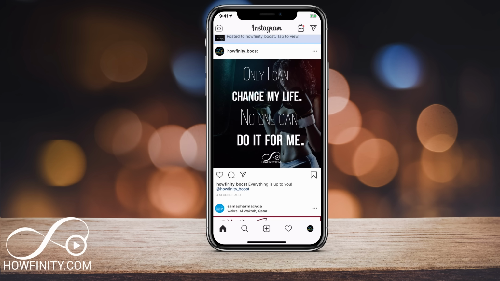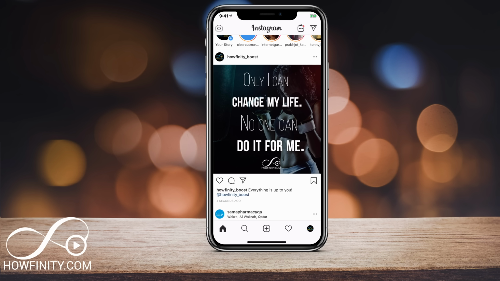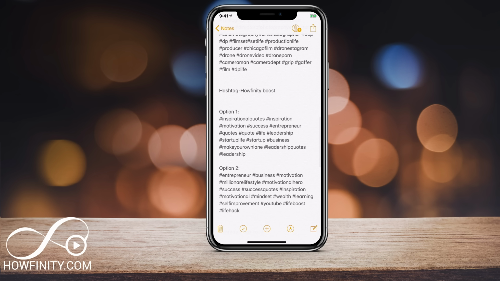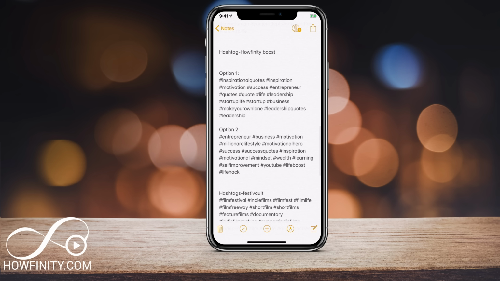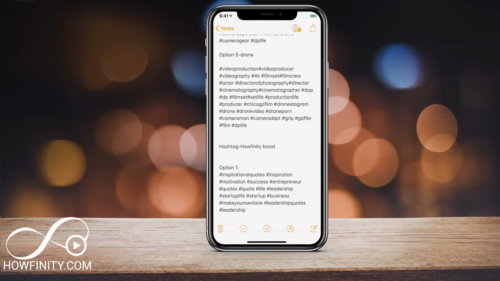So now that it's been shared, I want to make sure I put hashtags there. Now I have a bunch of videos on how to find hashtags and how to do hashtags, but let me show you what I've done here. I have a note on my phone with a bunch of different hashtags. So I have all the hashtags. So for the Howfinity Boost channel about motivation, entrepreneurship, and so on, I have a couple options dedicated to it. So I come to my notes usually and I just go ahead and copy this. And I have many different options depending on what I'm posting about.